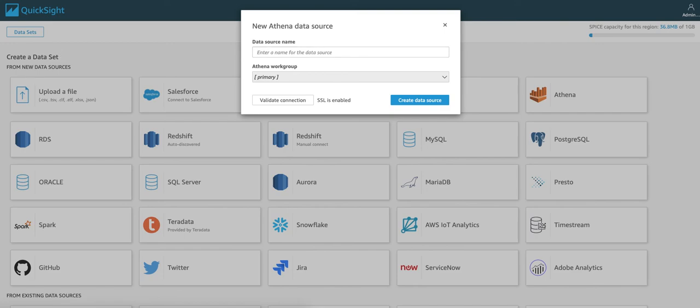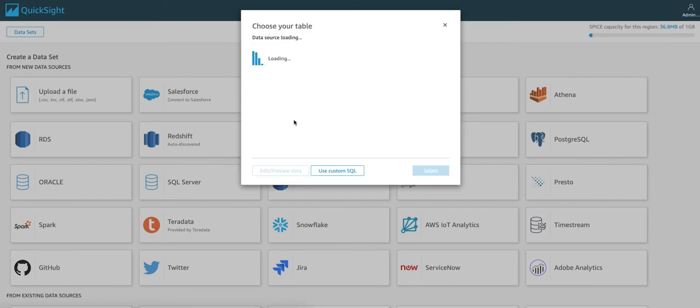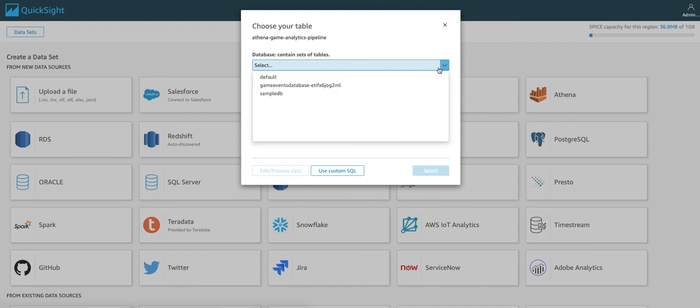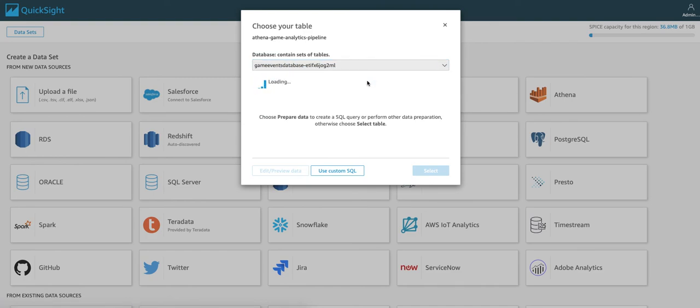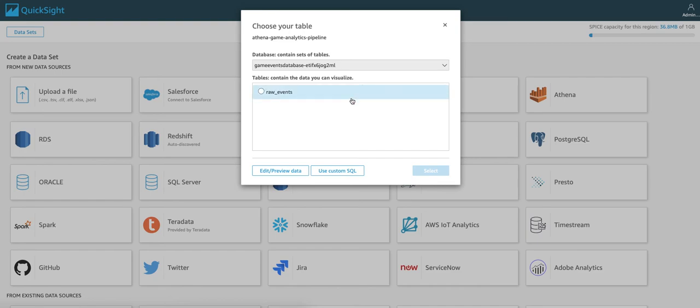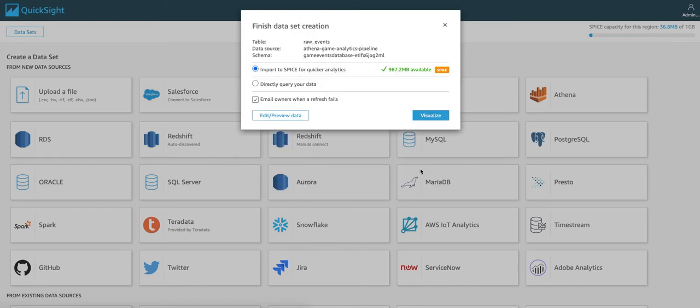In the new Athena data source dialog box, we need to enter a name. Let's put Athena Game Analytics Pipeline. In Athena workgroup field, let's select the workgroup named Game Analytics Workgroup and then validate the connection. After the connection is validated, choose Create Data Source. In the Choose Your Table dialog box for database field, select the database that was deployed by AWS CloudFormation. And when you select that, a list of available tables will populate. Choose Row Events and then choose Select.